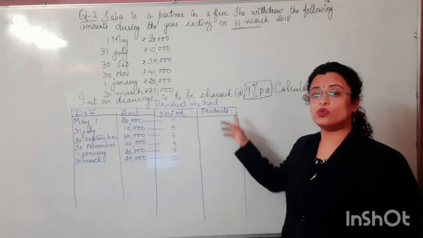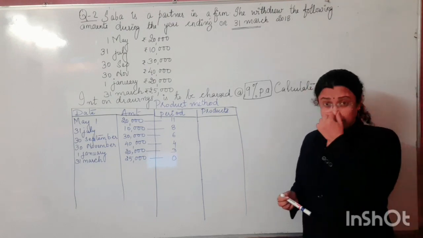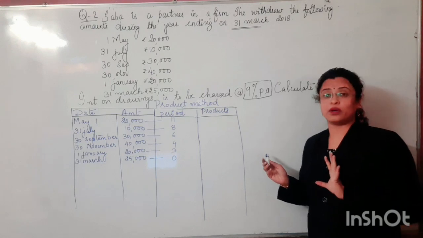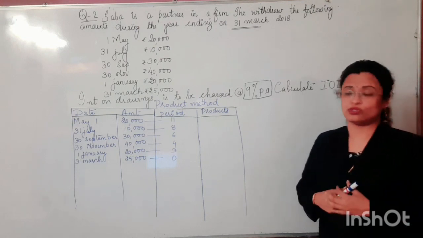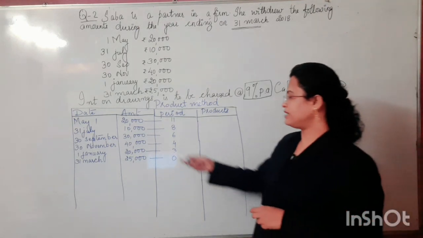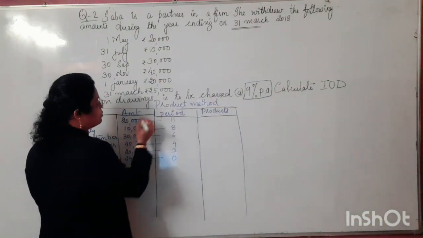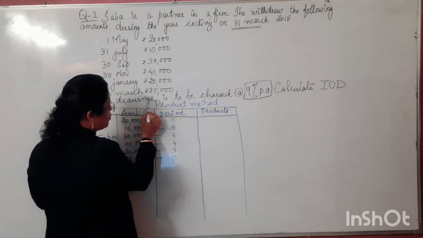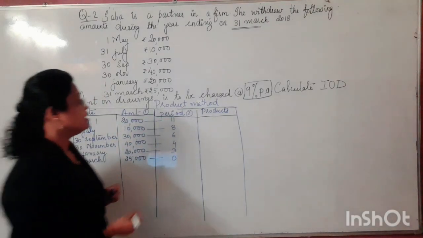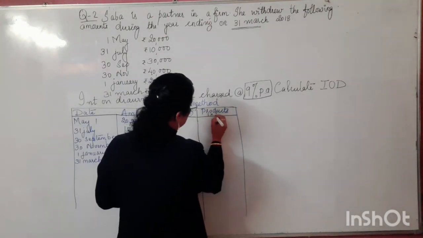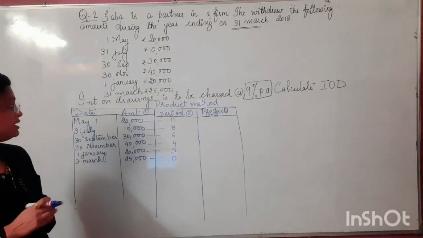The one additional new column which we have made here is for the product. In this particular method, we need to calculate the product and find the total of the product, and we will use the formula to calculate the interest on drawings. So let's find out the product. How to calculate the product here? The amount is multiplied with the period. I am assigning number 1 to the amount and number 2 to the second column, that is period. So product basically means 1 into 2, the first column into the second column.